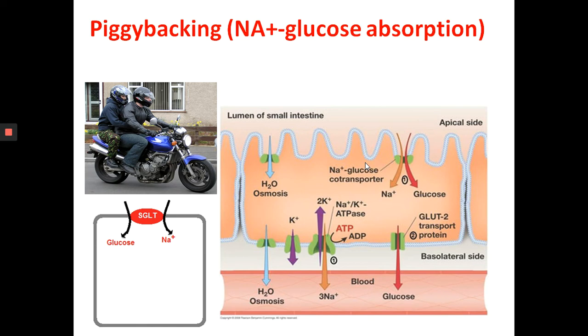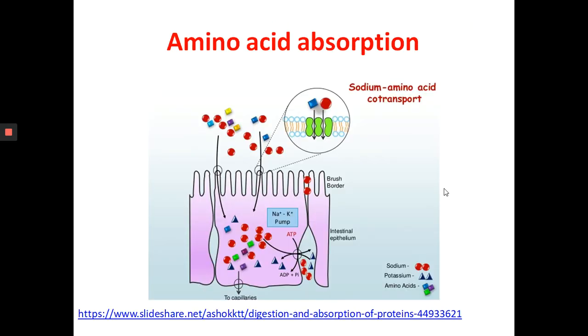Then amino acids: they also use a similar process, using a carrier and a co-transport mechanism. Most products of protein digestion are absorbed through an active co-transport mechanism with sodium ions and enter the blood capillary system of each villus. They then travel to the liver via the hepatic portal vein.